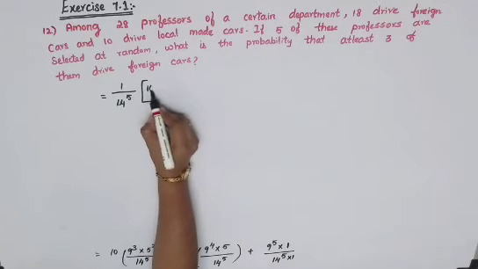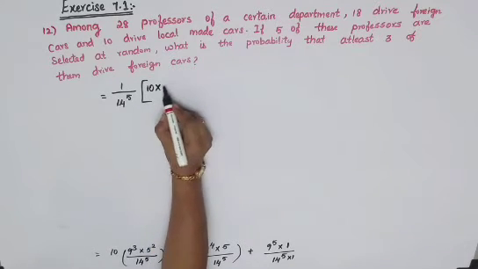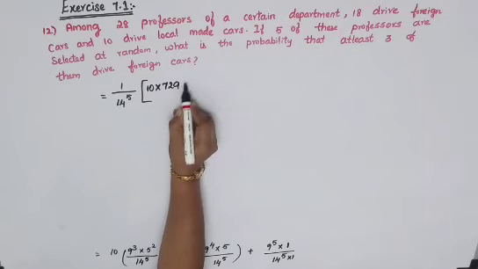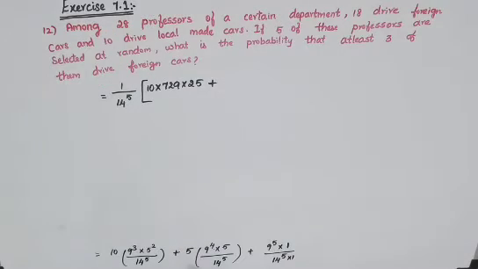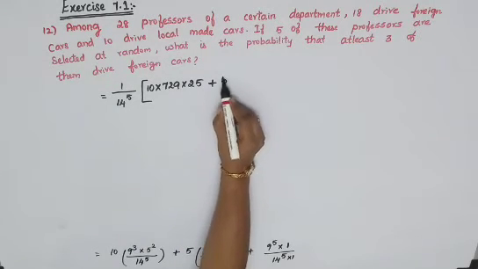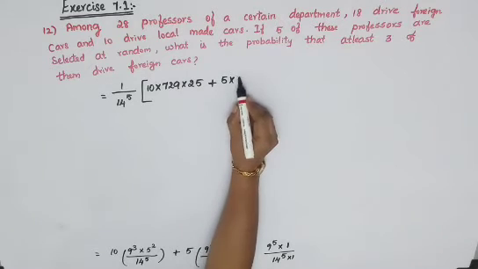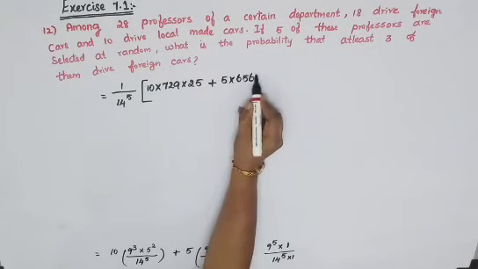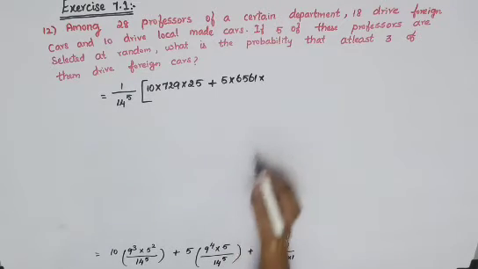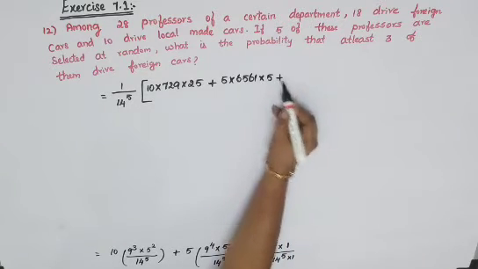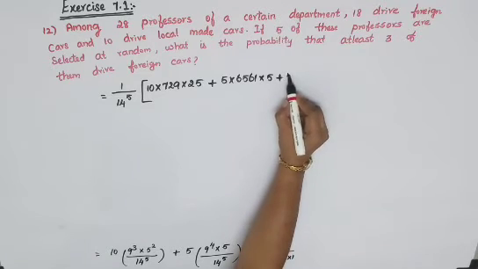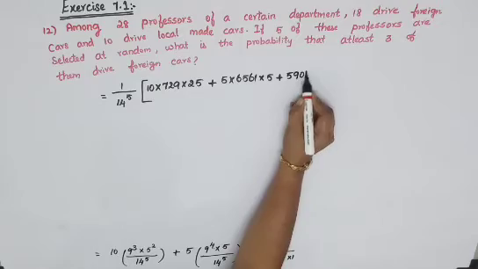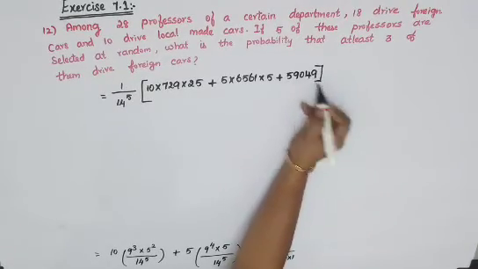So you'll have 10 into 9 cube, you'll get it as 729 into 5 square will become 25. Plus, so we have got 5 into 9 power 4 into 5. So 5 into 9 power 4 is 6561 into this 5 as it is. Plus, the last term is only 9 power 5 is there. So your answer will be 59049. You can use your calculator to multiply it.